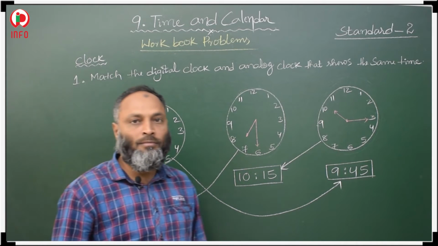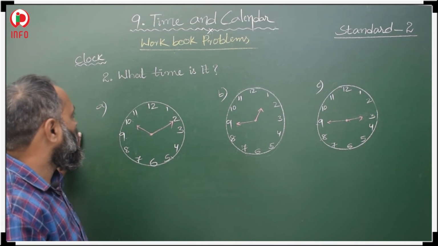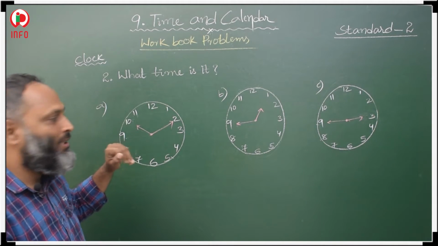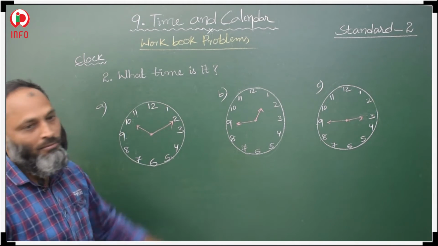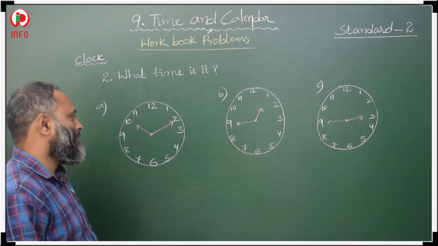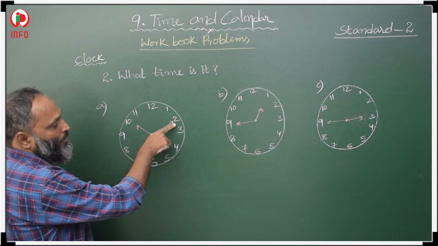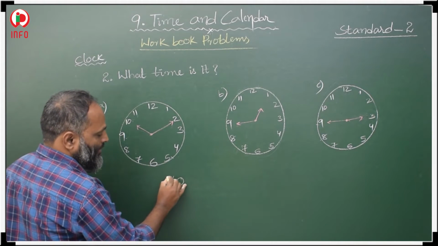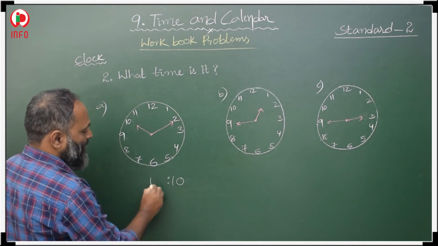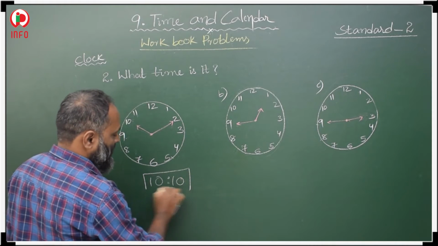Okay. Now, what time is it? Some clocks are given, so we have to write the time here. Here the bigger hand is at 2, means 2 fives are 10, 10 minutes. The hour hand is at 10, means 10:10. Here the time is 10:10.